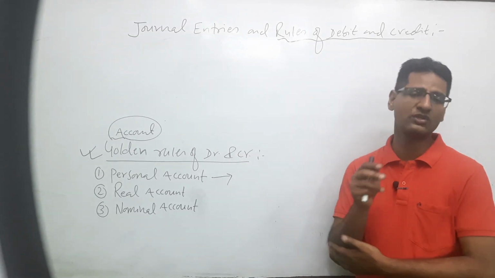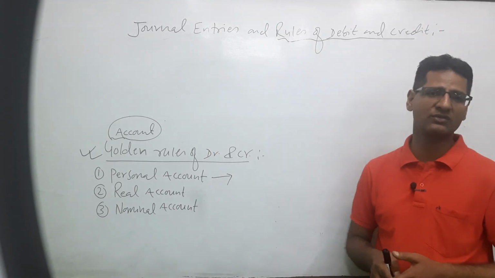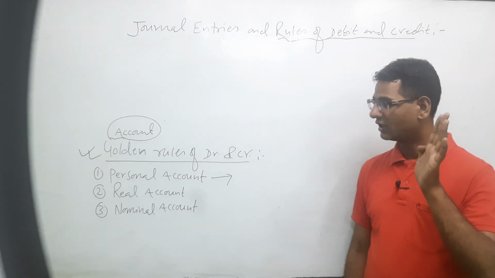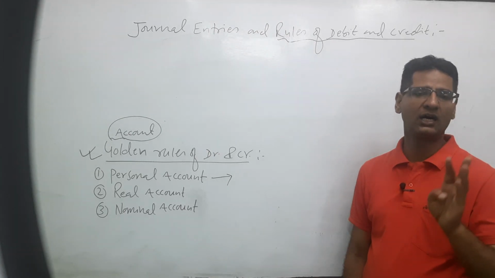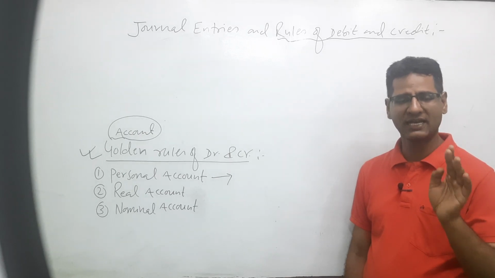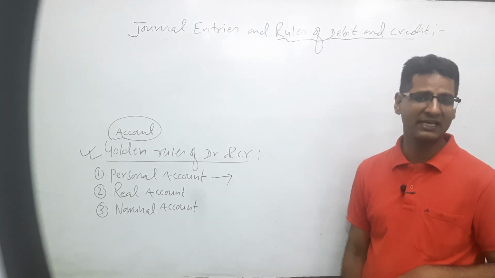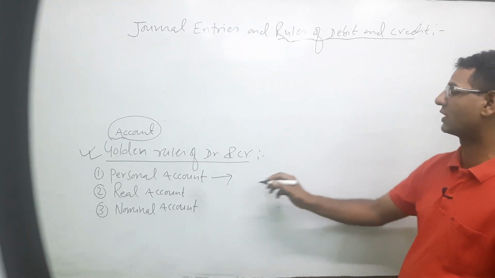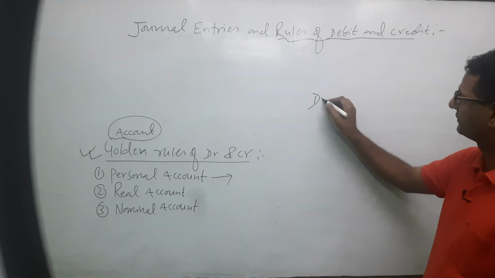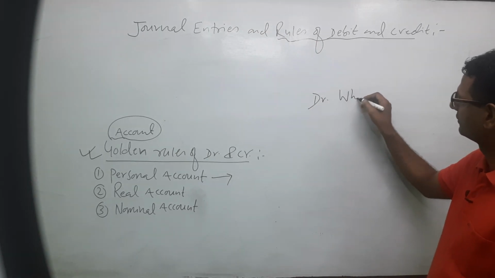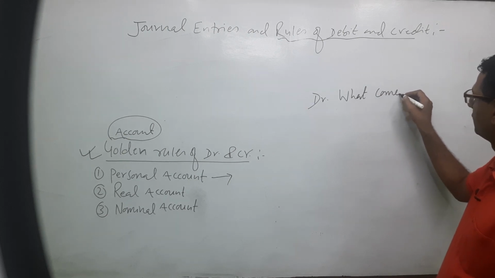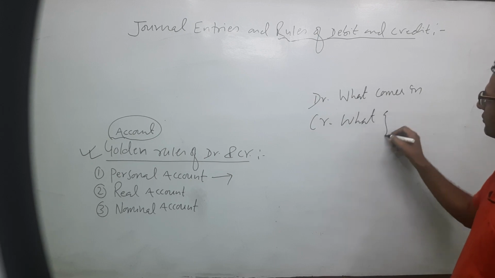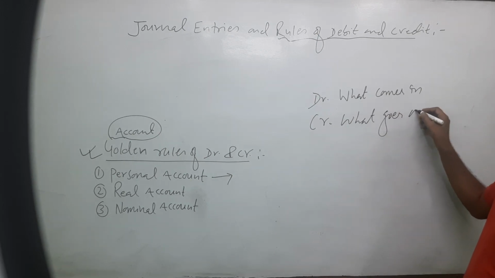Basically, what we can see, touch, and what has physical existence, all of that falls in which account? It falls in the real account. Let me repeat: real account is concerned with all the assets, properties and things which have physical existence and basically which we can see and touch. The rule of real account is: debit what comes in, credit what goes out.